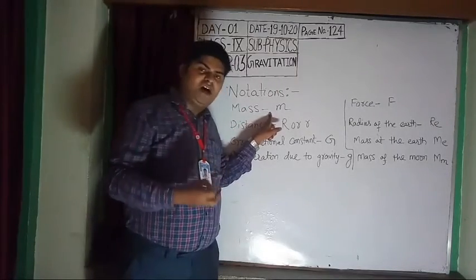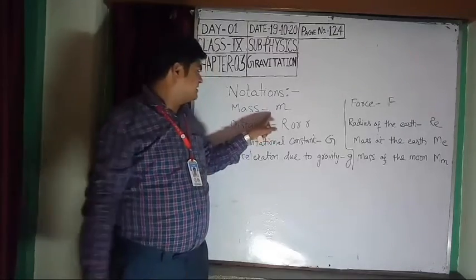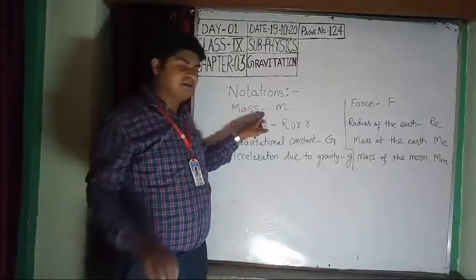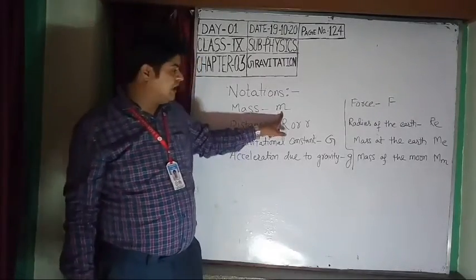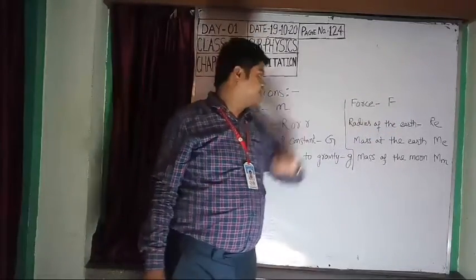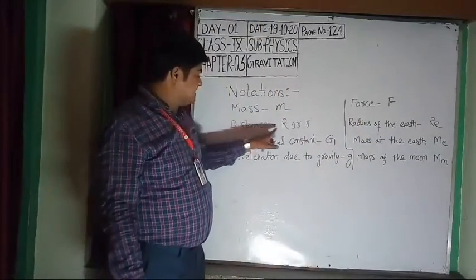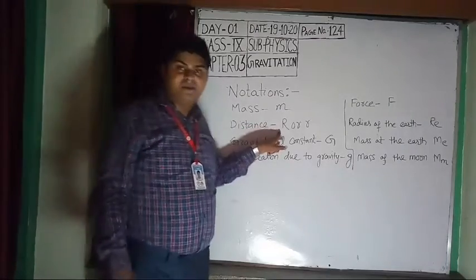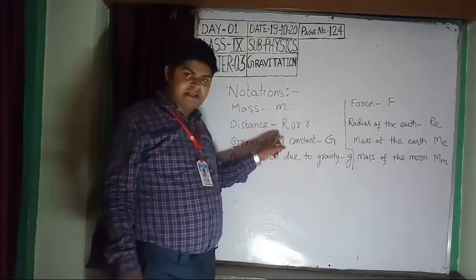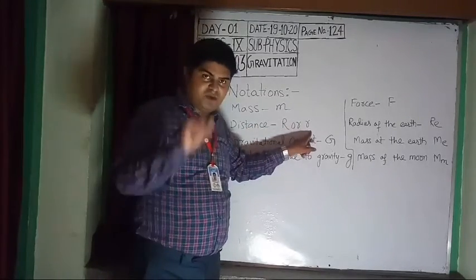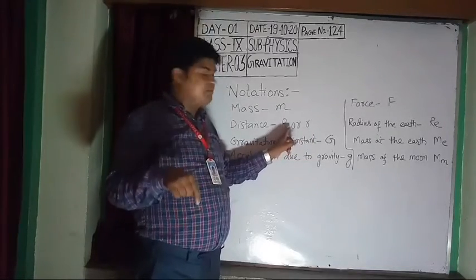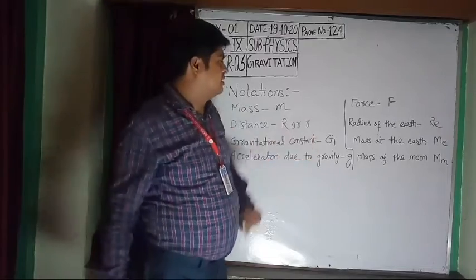Mass of any object, any planet, is represented by a small m, whereas force is represented by capital F. Distance, you know in chapter 1 distance is represented by a small s or d, but here you will use capital R or a small r for distance.